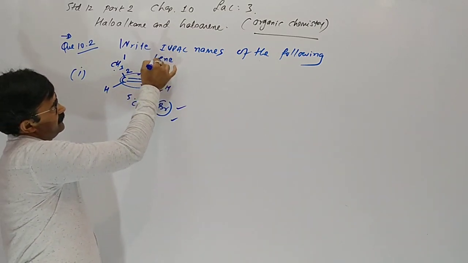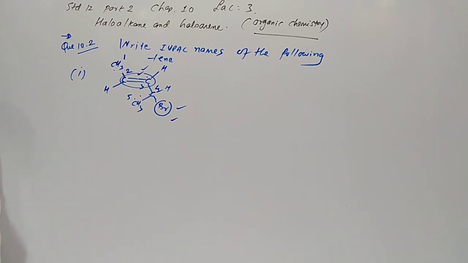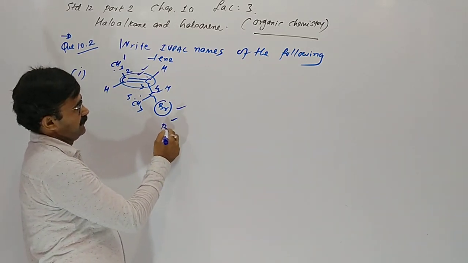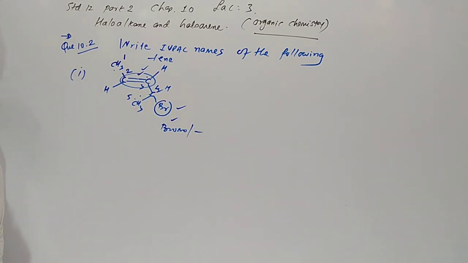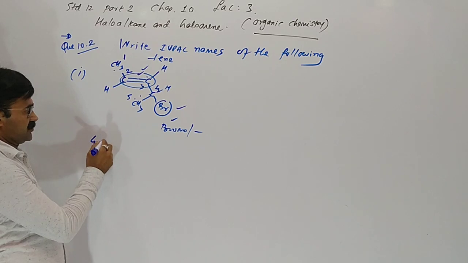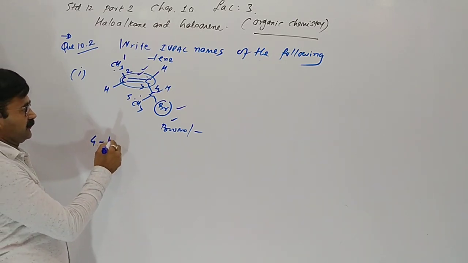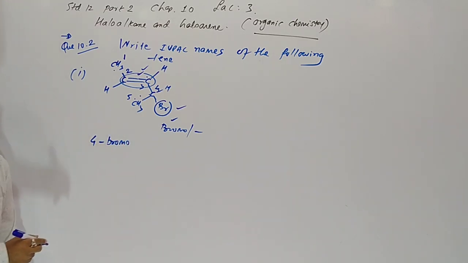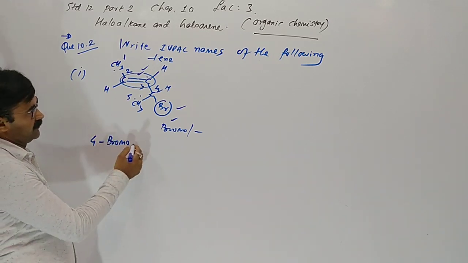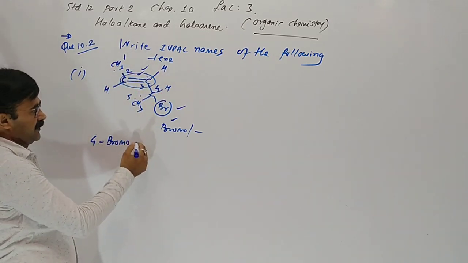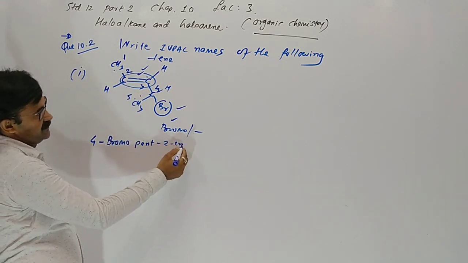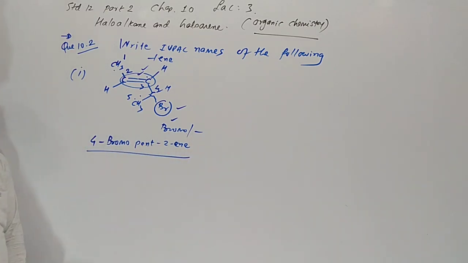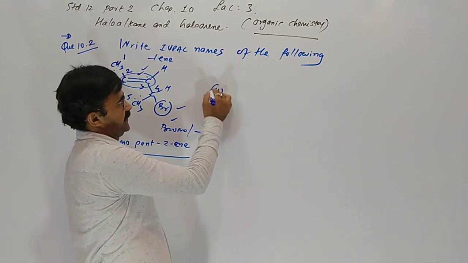Alkene has the suffix -ene. Bromine has the prefix bromo. So the prefix stands first. So 4-bromo. The number of carbons is 5, so penta. On second position is a double bond, so pent-2-ene. This is the IUPAC name. Understood? Now second one.